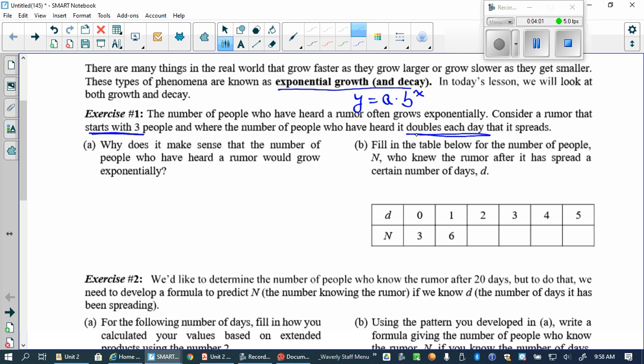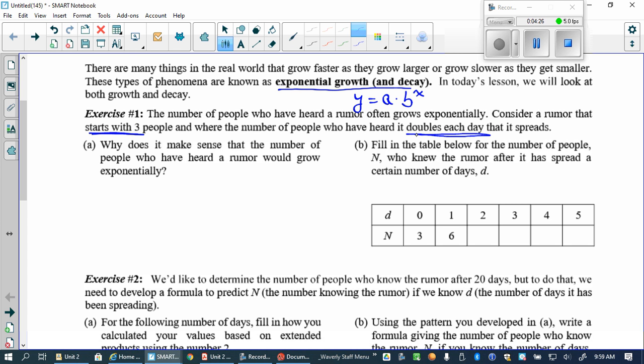Yeah. All right, part A. Why does it make sense that the number of people who have heard the rumor would grow exponentially? We were just talking about it. Why would that make sense? What does each person who knows about the rumor do? Tell other people. And then what happens? All of those people tell more people, right?